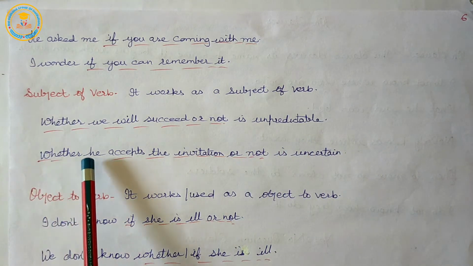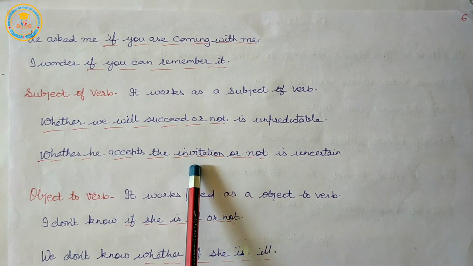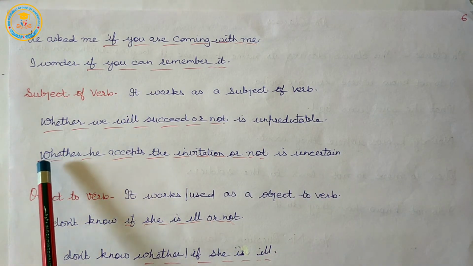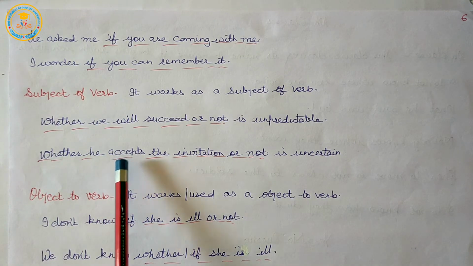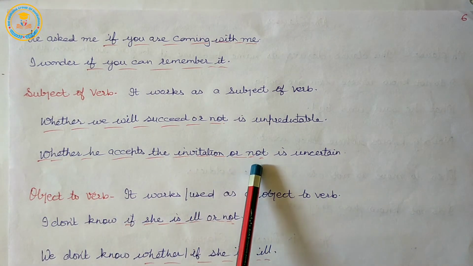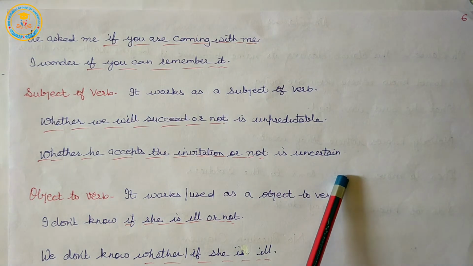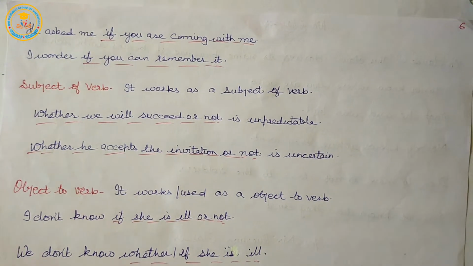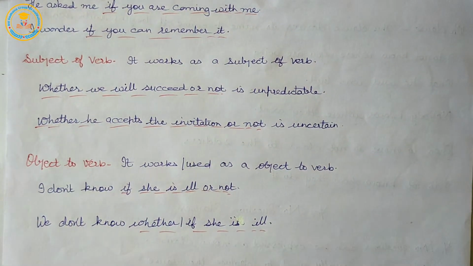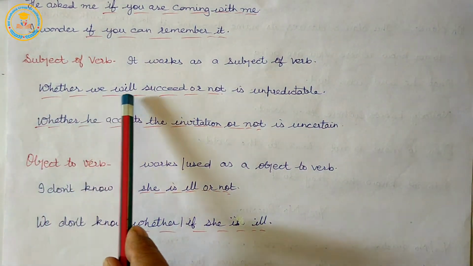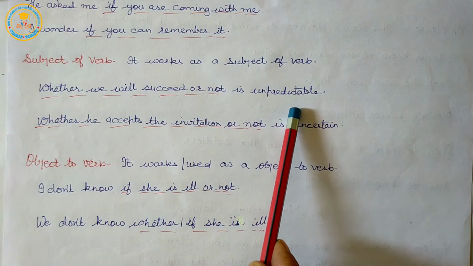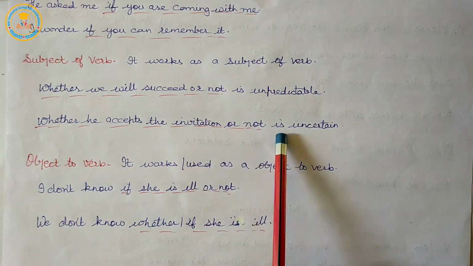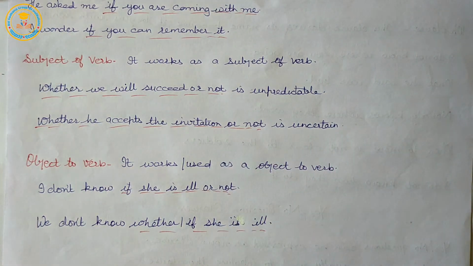Whether he accepts the invitation or not is uncertain. So, it works as a subject of verb. Example: whether we will succeed or not is unpredictable. Whether he accepts the invitation or not is uncertain.